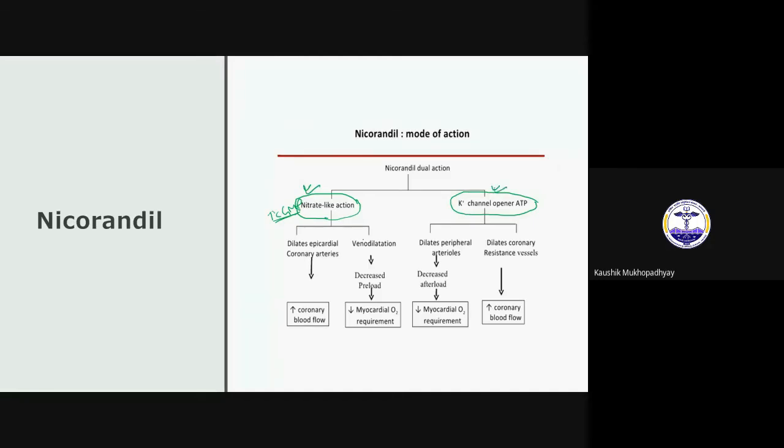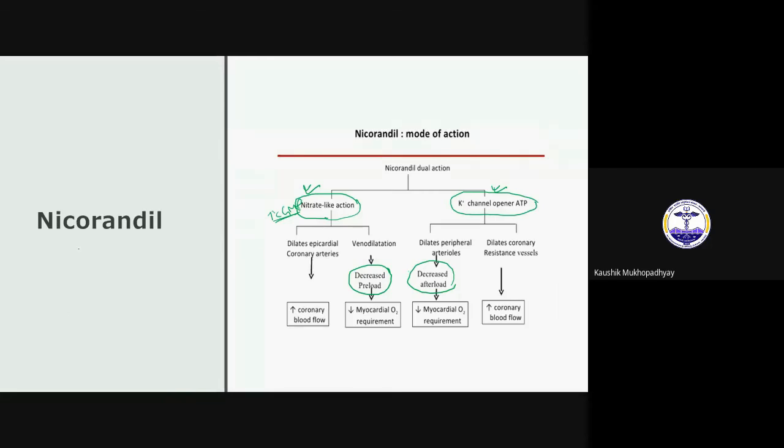By the nitrate-like action, it decreases preload, so it decreases oxygen requirement, and also, to some extent, increases coronary blood flow, but that is not very important. Mainly it decreases preload and oxygen requirement. And by the potassium channel opening property, it decreases afterload because it decreases contraction. So it is acting on the left side of that diagram. So ultimately, it decreases myocardial oxygen requirement. So nicorandil has multiple actions. This is how it acts.